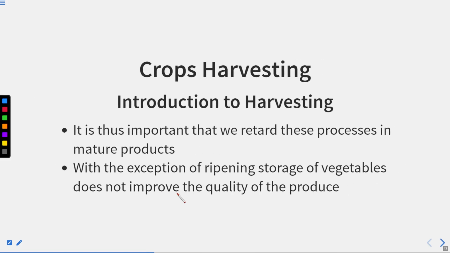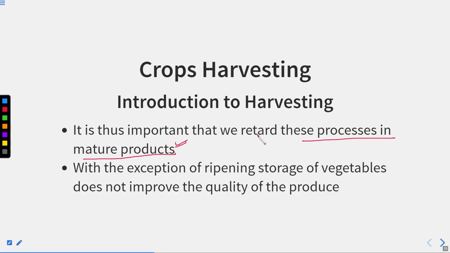So it is thus important that we retard these processes in the mature products. Once the fruits or the vegetables are in a properly matured form, right? Because everyone wants the best fruits, the best vegetables, right? And when you reach the market and the fruits are not mature, then how will that fruit seller sell that particular fruit?